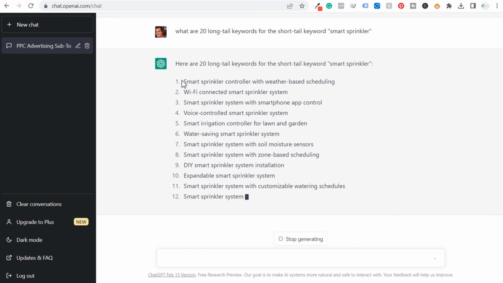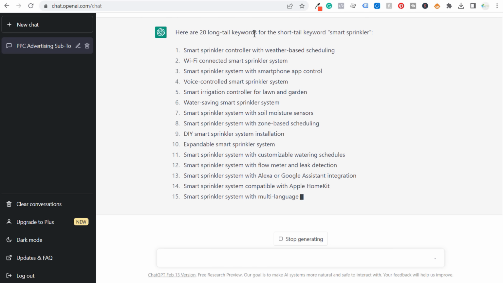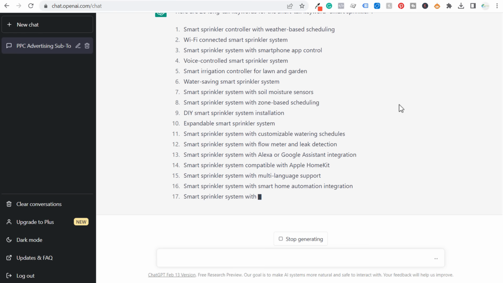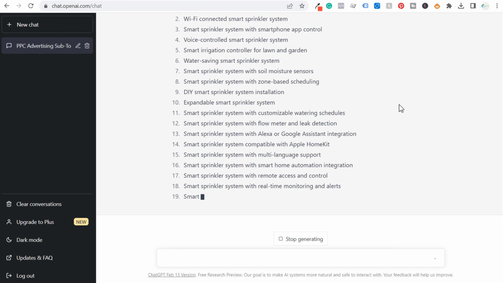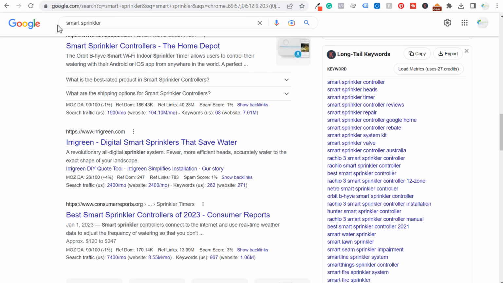Okay, and as it's giving us our prompt, you can see we have smart sprinkler controller with weather-based scheduling. Some of these are not going to be the exact long tail keywords you would expect to see. For example, if I go to Google and search smart sprinkler, and look at the long tail keywords here, you can see controller, heads, timer, controller reviews, repair, system kit, valve.